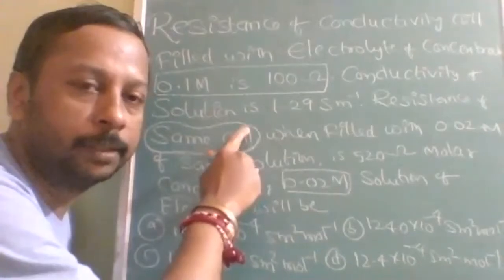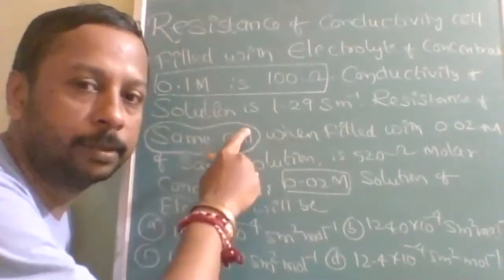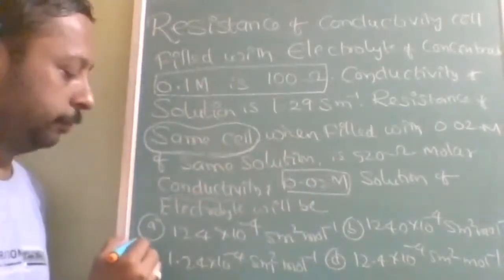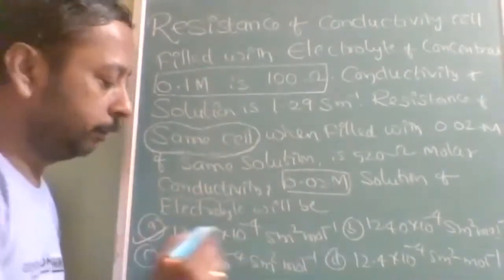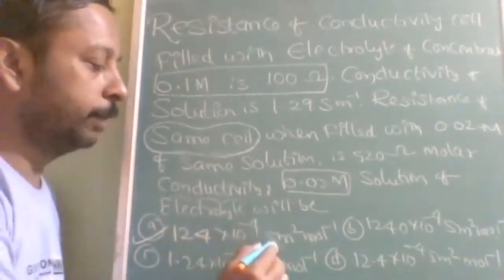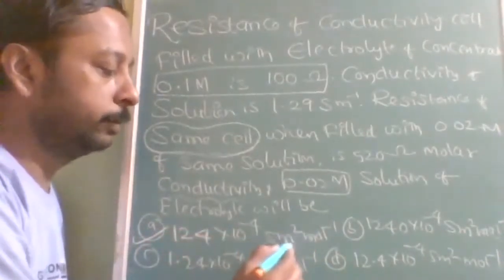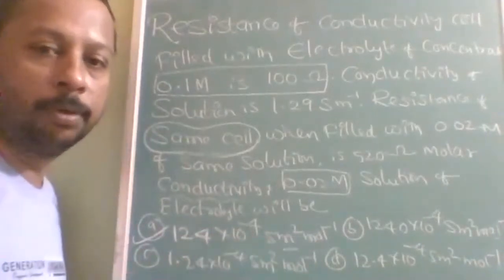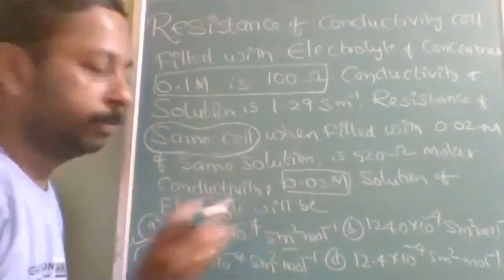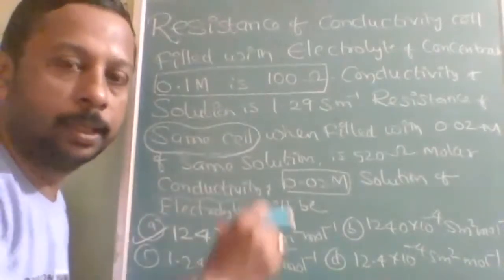Find the cell constant from this information and substitute here, then you will get the answer 124, not 12.4. It is 124 into 10 to the power of minus 4 Siemens per meter. Is that procedure clear?